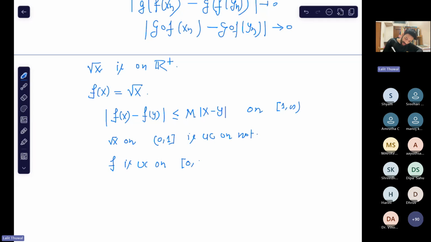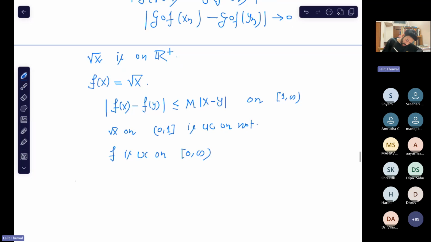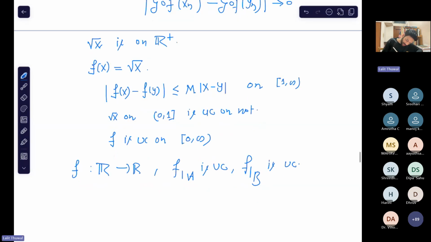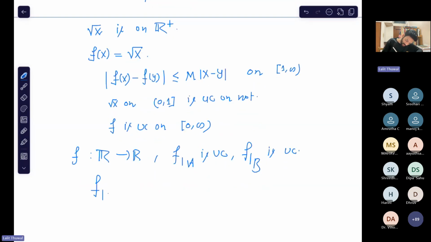Zero to infinity. But now there is a question for you. Suppose you have a function f from R to R, f restricted to A is UC and f restricted to B is UC. So what do you think about the function?